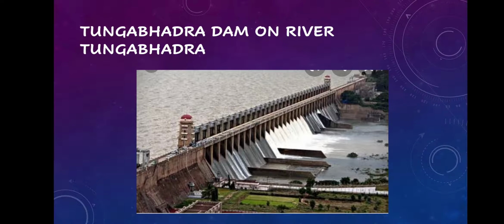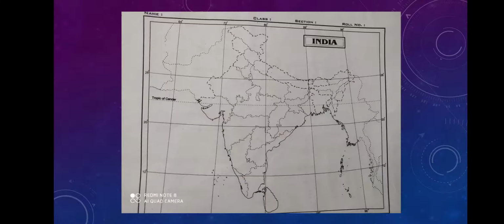So river Tungabhadra is very important because it is an important tributary of river Krishna. It is a peninsular river, a tributary of river Krishna, and on that river, Tungabhadra Dam is located. So we have discussed these 8 dams which you have to practice for your map pointing.